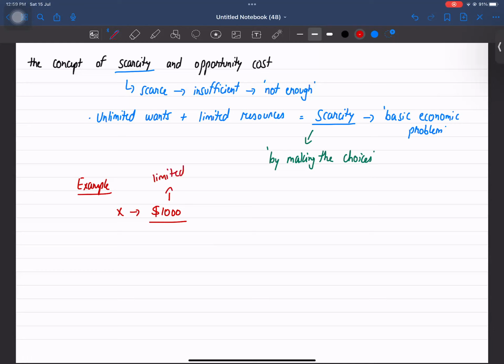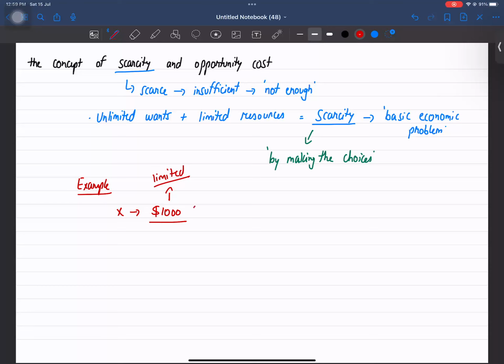Because if a quantifiable number comes next to anything, for example if I say I have unlimited dollars, unlimited currency, then it is not limited. But when we make a particular number or when we actually set a particular limit, it becomes limited automatically. So $1,000 is limited. If he is going to spend or if she is going to spend this $1,000, it will be finished and he has no other money. So this is how it is limited.